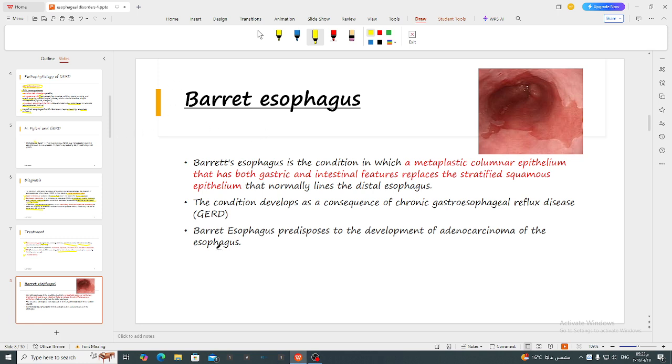Barrett esophagus is a complication of gastroesophageal reflux disease, and it predisposes to adenocarcinoma of the esophagus. Barrett esophagus is defined as a metaplastic columnar epithelium that has both gastric and intestinal features that replaces the stratified squamous epithelium that normally lines the esophagus. Here is the stratified squamous epithelium, and here is the Barrett mucosa.